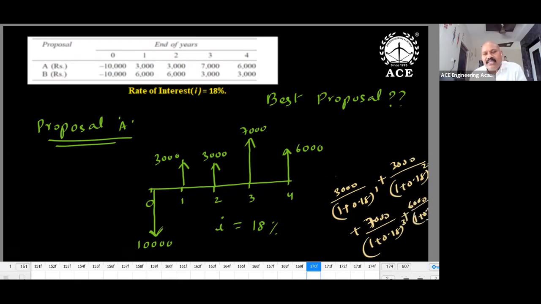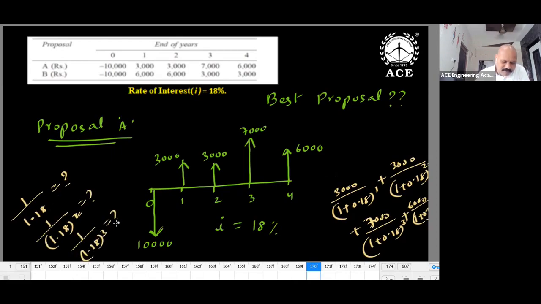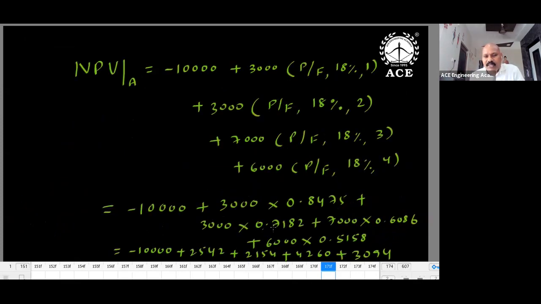So my suggestion is 1.18. First you calculate 1 divided by 1.18. How much? Then if you know this, 1 divided by 1.18 whole power 2 you can calculate, and 1 divided by 1.18 whole power 3 you can calculate. So better you can do it like this, a very simple method. First you calculate 1 divided by 1.18, and then multiply. So that is good: 0.8475, 0.7182, and so on.